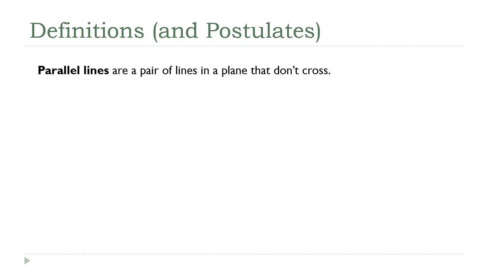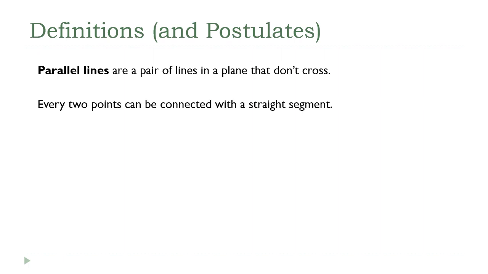A definition in math is the same as it is in English. It's a statement that tells us what a word or a phrase means. In this case, what we mean by the phrase parallel lines. Postulates, on the other hand, are things that we're going to assume are true without any kind of proof. For example, this is Euclid's first geometry postulate. It isn't defining a term so much as it's telling us something we're going to assume to be true about the relationship between points and segments.